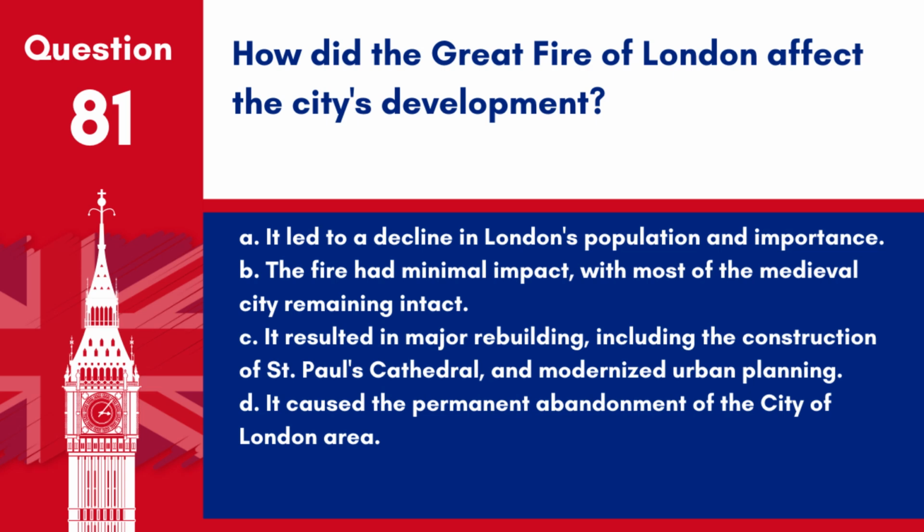Answer: C. It resulted in major rebuilding, including the construction of St. Paul's Cathedral and modernized urban planning. The Great Fire of London in 1666 destroyed much of the medieval city, leading to significant rebuilding efforts that shaped the modern layout and architecture of central London.